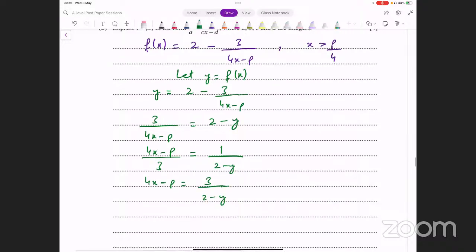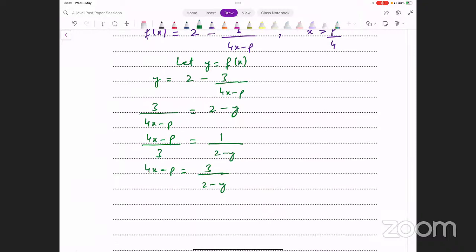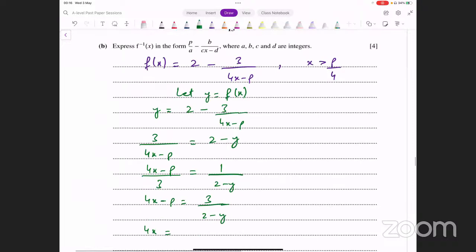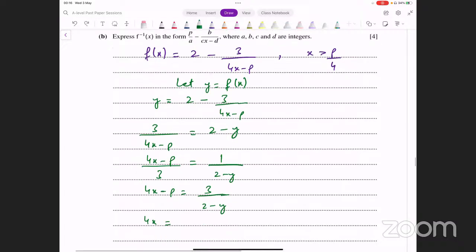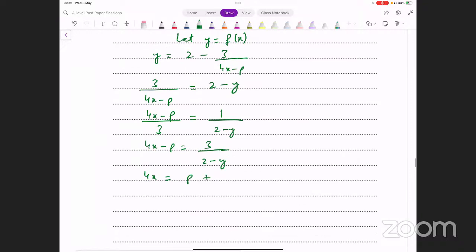Right? Remember, we want to make x the subject. अब क्या करें? p को उस साइड पे ले जाए. उसने क्या फॉर्म मांगी हुई है, p over a, सो कांस्टेंट पहले, तो हम p को पहले लिख देते हैं. We have p plus 3 over 2 minus y. Okay, and then we divide by 4 on the other side. And that gives you p over 4 plus 3 over 4 into 2 minus y.